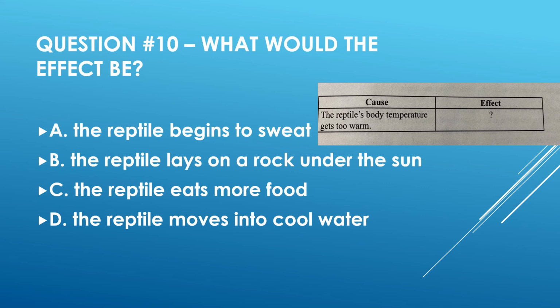Would A, the reptile begin to sweat, B, the reptile lays on a rock under the sun, C, the reptile eats more food, or D, the reptile moves to cool water? So if it's starting to get too warm, what might it do to cool down?